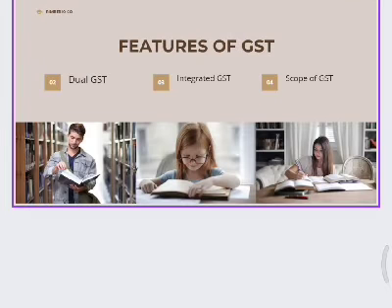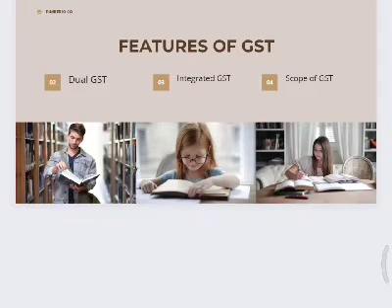And the next one, dual GST. So GST with the center and the state concurrently levying it on a common basis. The GST levied by the center is called Central GST, CGST, and the one levied by the state, including the union territories, is called SGST, like the State GST. So we are having the dual concept. Dual means double concept. So here we are having the CGST and the SGST concept.